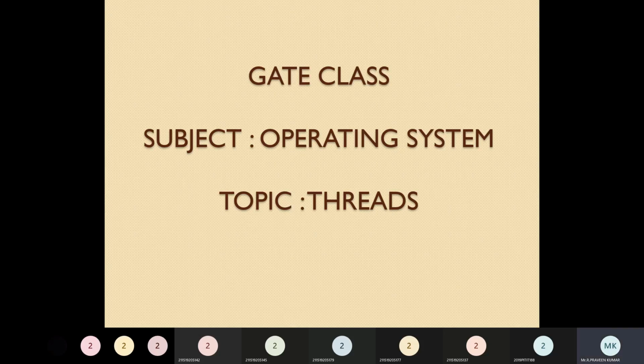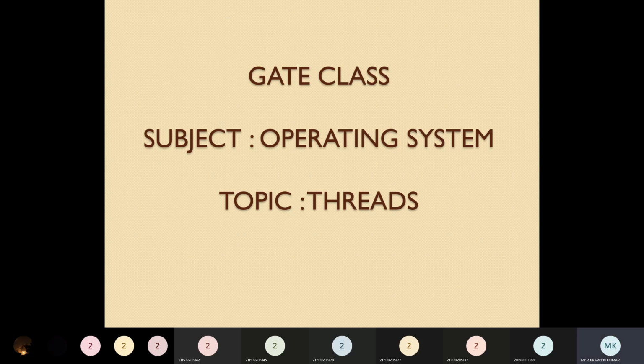So this is a class. The purpose of this class is to create awareness of the GATE exam. Here we are going to handle the topic called threads in an operating system. And from operating systems, the topic is thread.